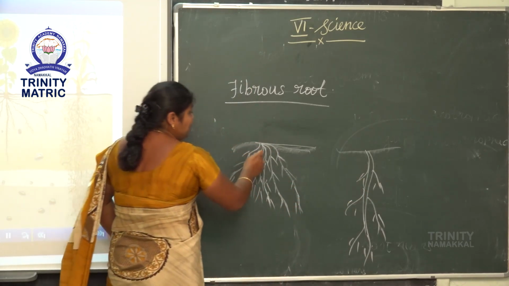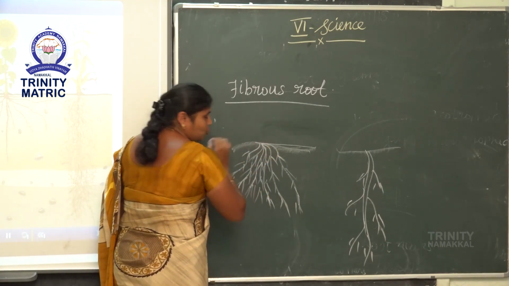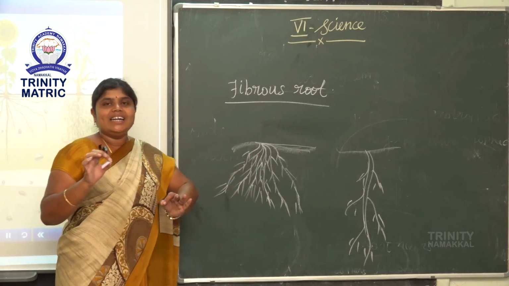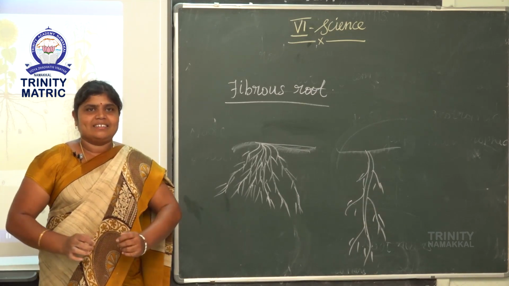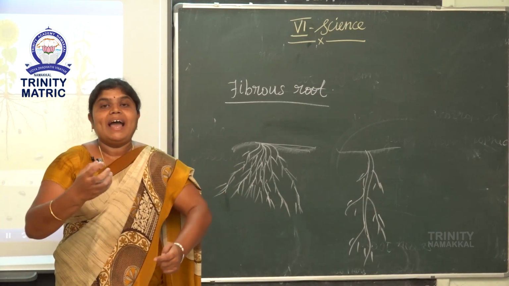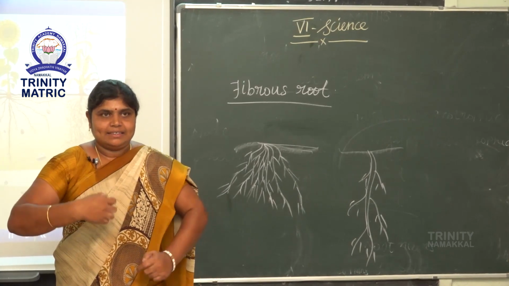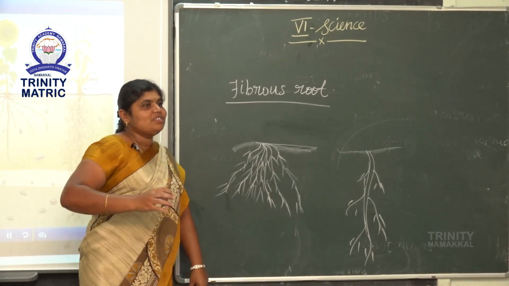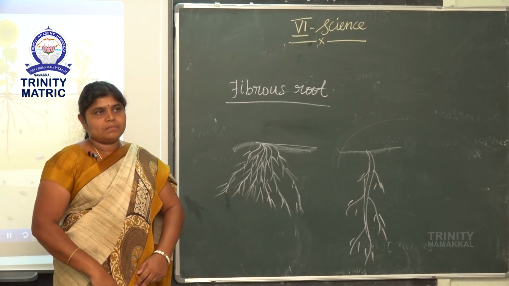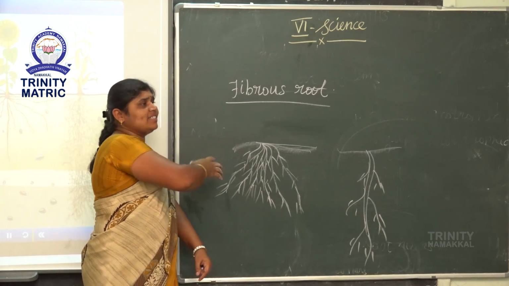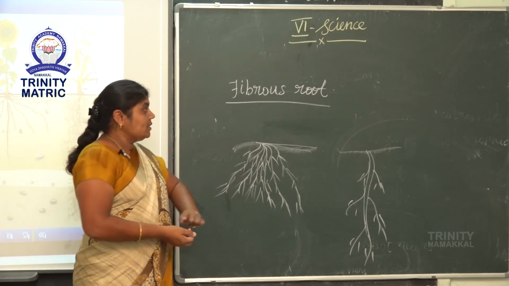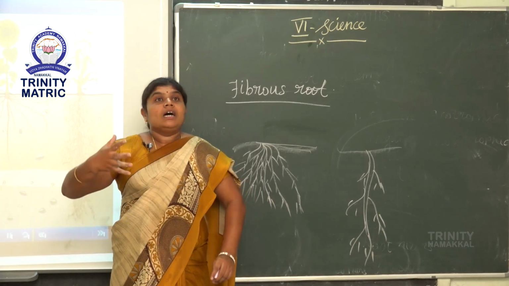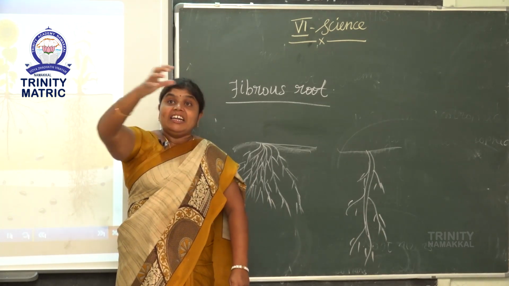But fibrous root is a short root, a bunch of roots. These roots are only available in small plants. For example, maize, paddy, wheat, millet. Yes, these plants have fibrous roots. Fibrous roots cannot store much water, and those plants can live a few months. But taproot system is deeply fixed in the soil, and that root system absorbs water from various places.